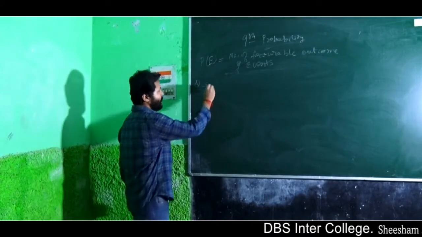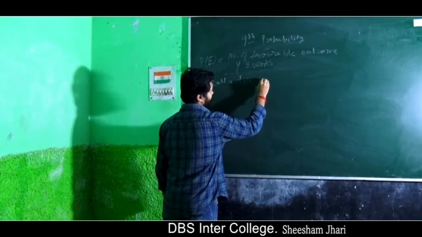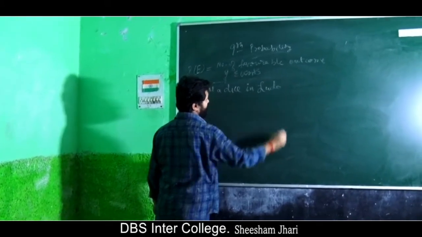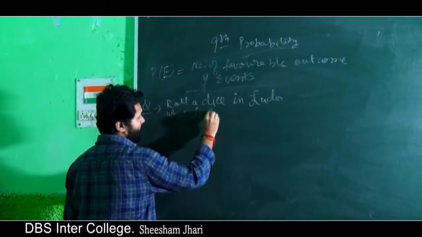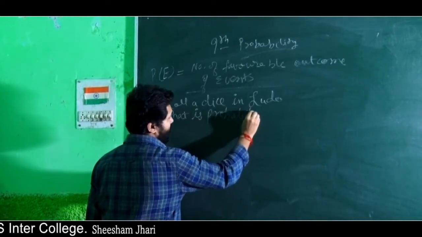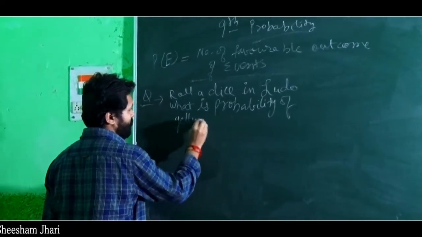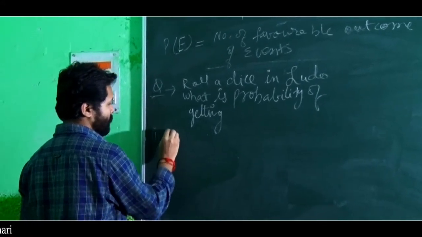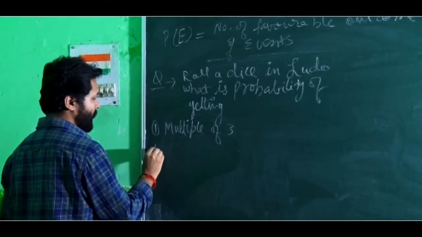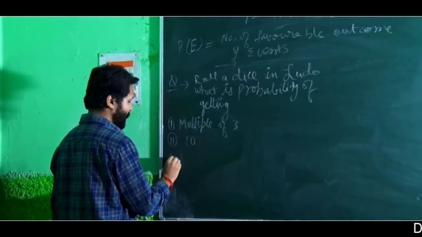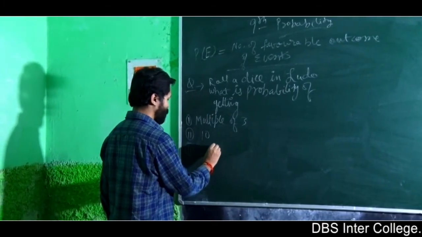If the question is like, if we roll a dice in Ludo, what is the probability of getting number 1, what is the probability of getting a multiple of 3, what is the probability of getting 10, and what is the probability of getting 2 and 4.